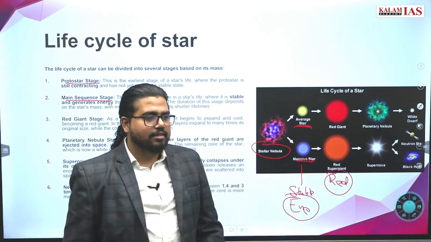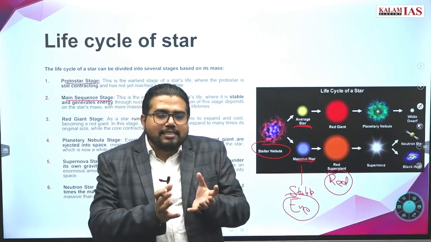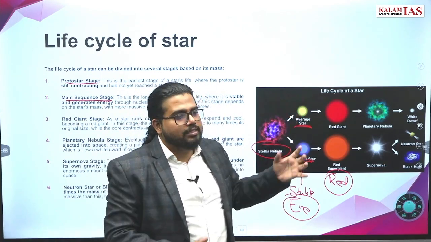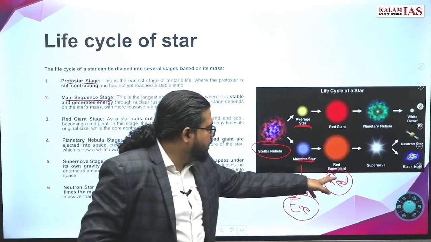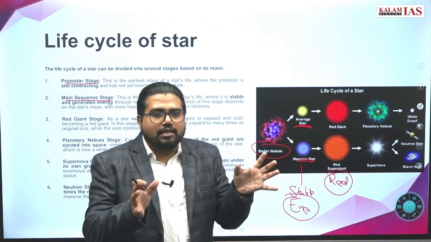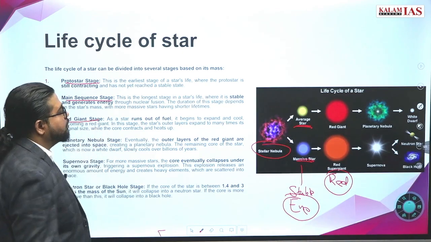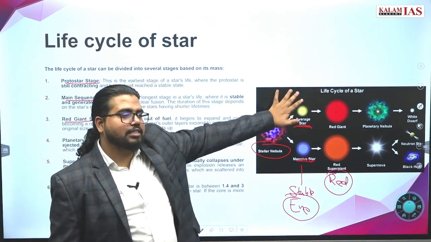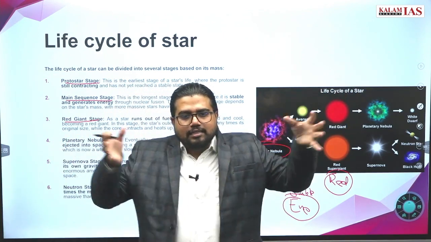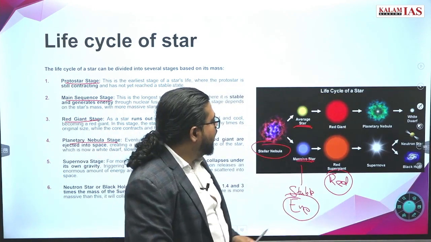Why is it turning red? Because it cannot emit as much energy as it was emitting previously. So two things happen: the intensity of energy emission reduces, and it starts expanding. The formation of these two different paths is based only on the size and mass of the stars; the rest of the process is very similar. So red giant stage means that when the fuel of a star is going to finish, it turns into a red giant, its energy emission reduces and it starts expanding. The next stage is the planetary nebula stage. What will happen in this stage?